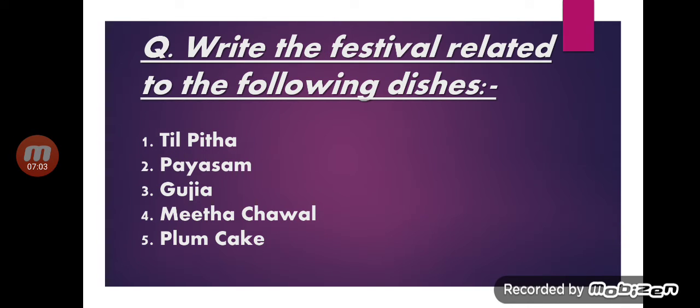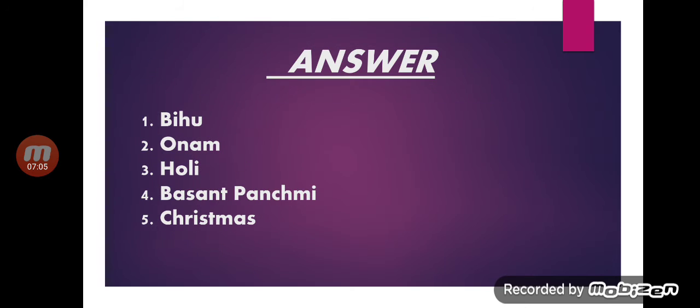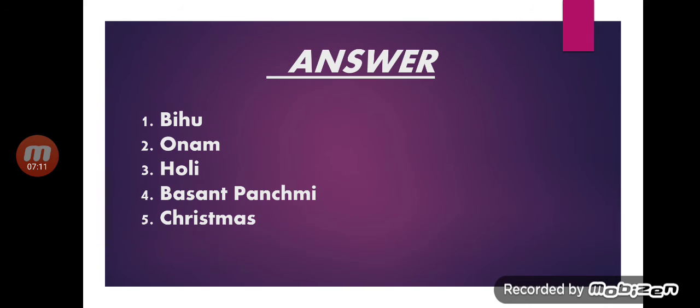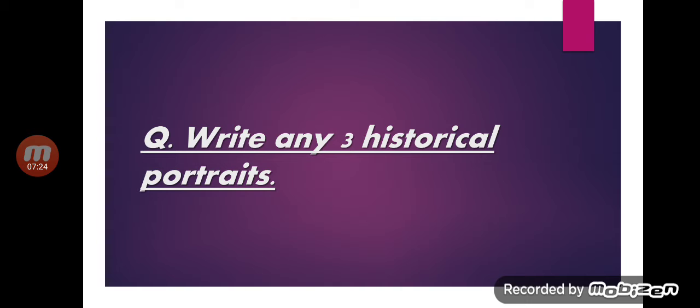Meetha Chawal, festival Basant Panchami, and the last, plum cake, and the answer is Christmas. So children, you just check your answers, including the spellings. Spelling should be correct.